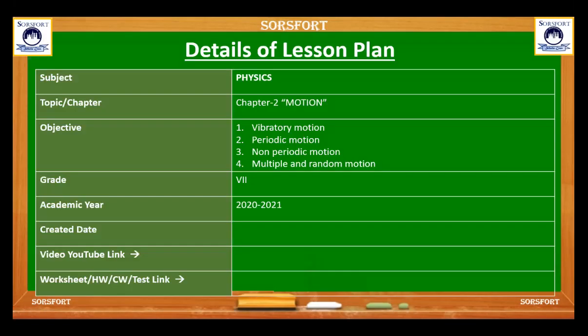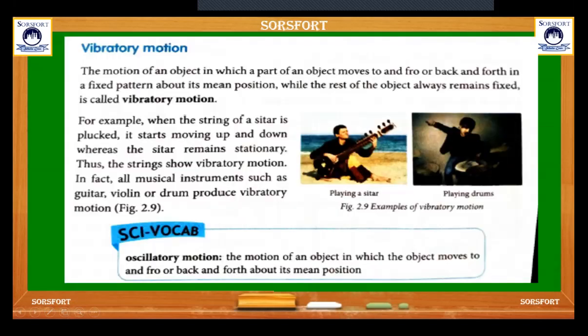So today we will continue with our chapter. Today we are going to learn what we mean by vibratory motion, periodic motion, non-periodic motion, multiple and random motion. Let us start with our first one, vibratory motion.